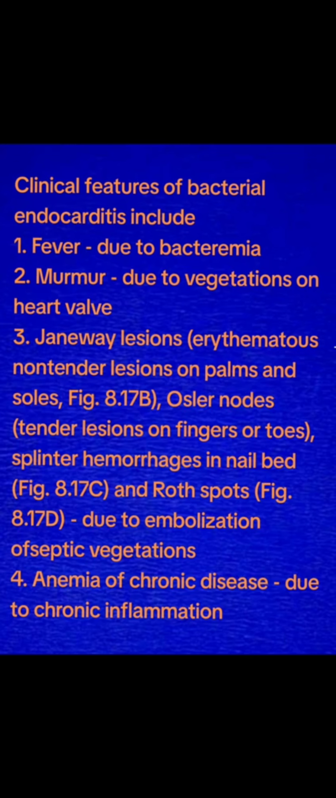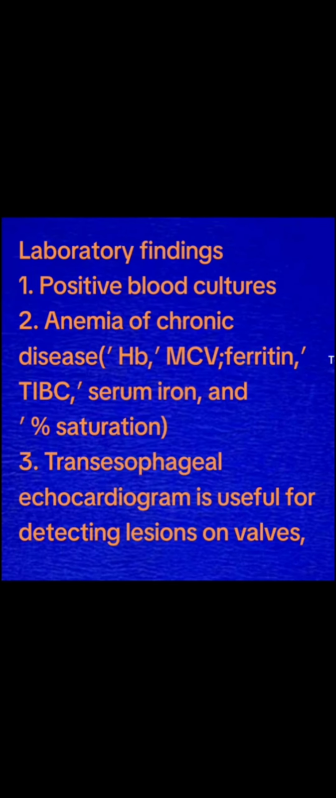Anemia of chronic disease is due to chronic inflammation. Laboratory findings: positive blood culture, anemia of chronic disease. In anemia of chronic disease, hemoglobin decreases, MCV (mean corpuscular volume) decreases, ferritin increases, TIBC (total iron binding capacity) decreases, serum iron decreases, and percentage saturation also decreases. Here in anemia of chronic disease, all are decreased except ferritin.